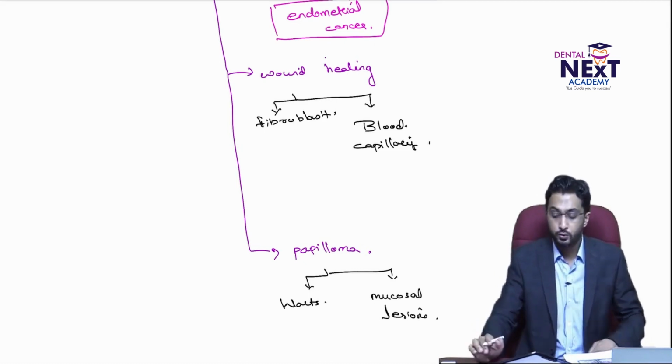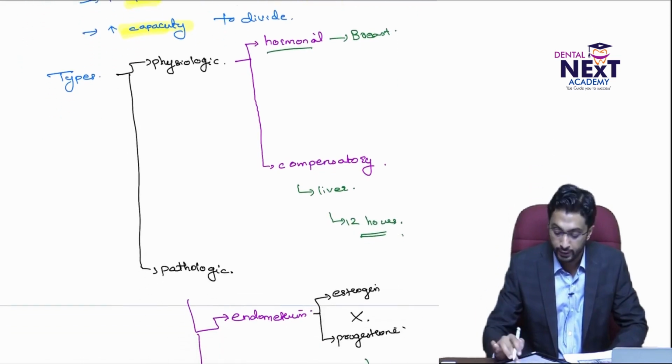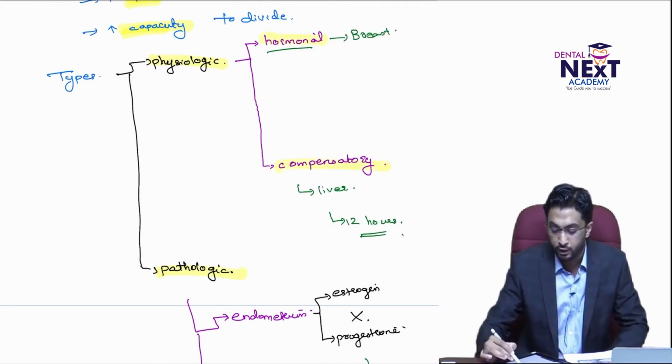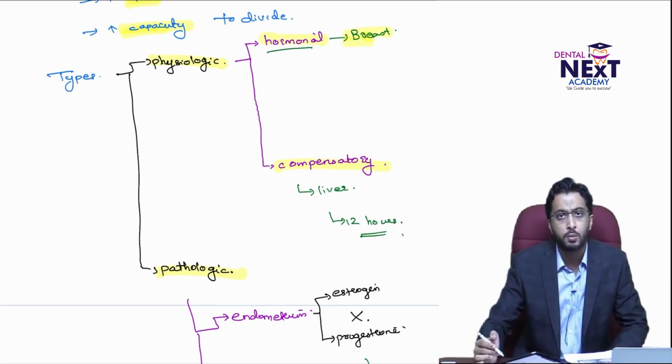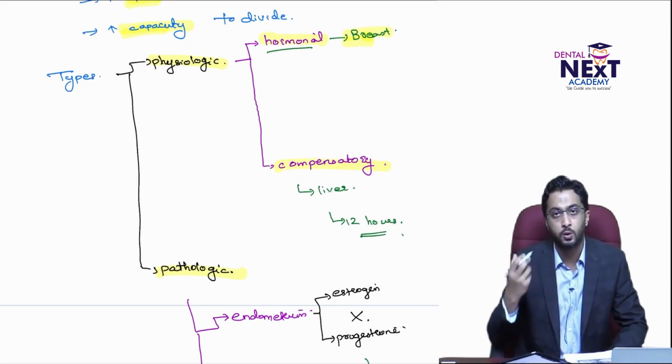So this is basically about hyperplasia. What all did we study about hyperplasia? One thing is, the number of cells is increased, and it happens in those cells which have increased capacity to divide. It is divided into physiologic and pathologic. The physiologic is again subdivided into hormonal and compensatory. Hormonal is seen under the influence of hormones. To be very specific, the glandular cells in the breast undergo hyperplasia.